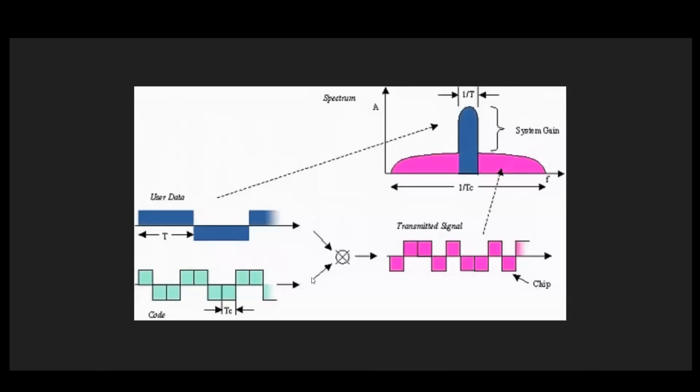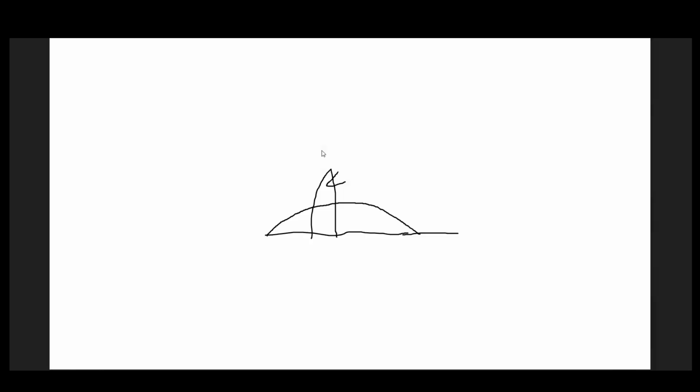Okay, so how do we do that? We take one bit, and assuming it is one, there is a code. That code we go on multiplying with that bit. Then whatever output we get will be our converted data. It's not clear, so let me draw a diagram.